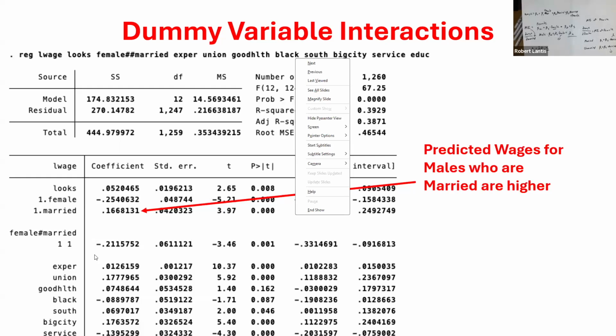So here, beta 1 would essentially be the constant component of the marginal effect of being female. And then beta 3, the coefficient on the interaction term, tells us the additional effect of being female if you are also married. Questions about this idea?